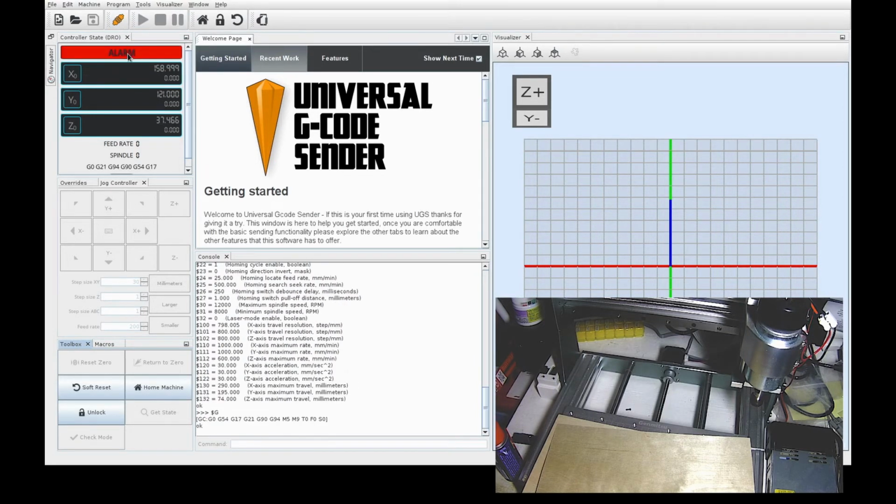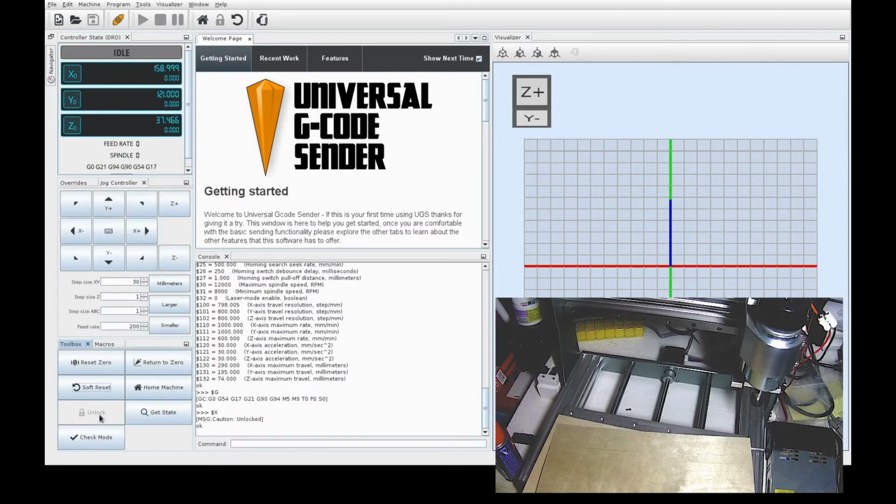Excellent. Alarm is not a bad thing. It just indicates that the CNC machine is ready, and it goes into this kind of locked mode when you first connect to it, so that it doesn't do weird things like send the spindle around or send the table back and forth. So we just go down and we go unlock, and now the CNC machine is idle.